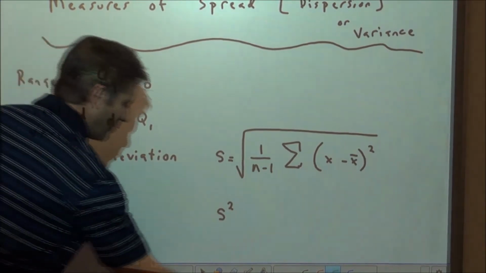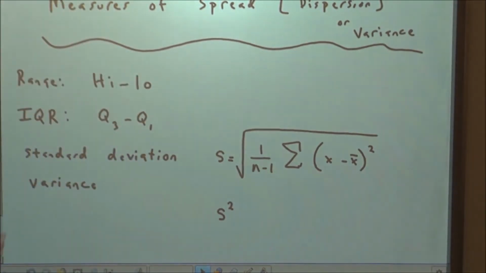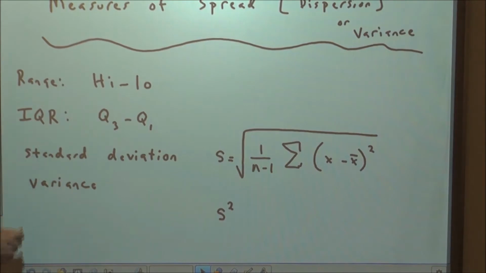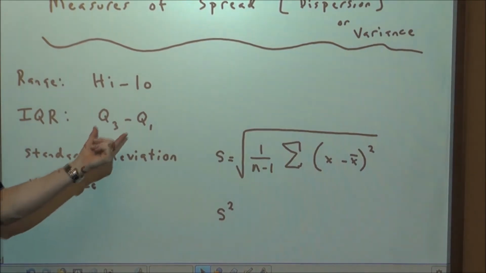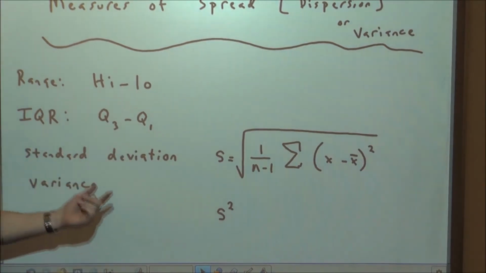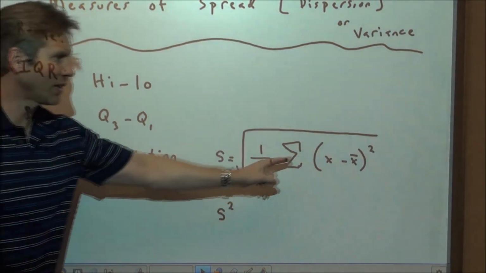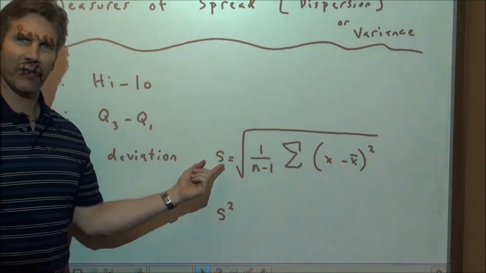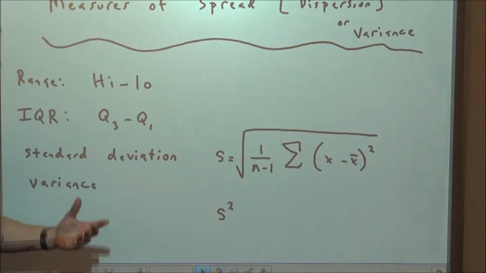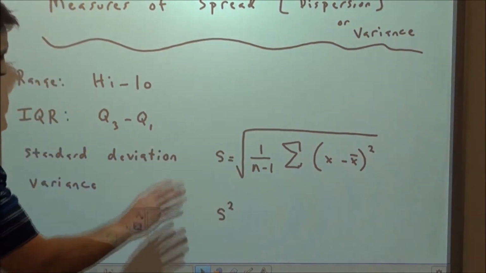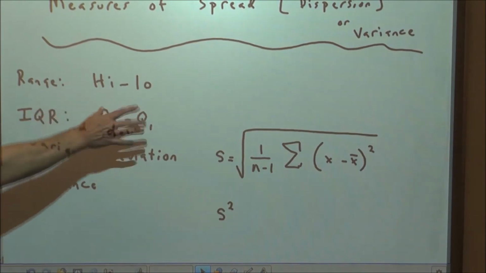Now we need the measures of spread. We have range, which is to take the high minus the low. The interquartile range, which is the difference of the third quartile and the first quartile. A new one, some of us have seen this before, others haven't, but standard deviation, and that ugly looking formula right there. And then the variance, which is simply the standard deviation squared. And to be honest, we actually find variance first and then take the square root of it, but we'll get to that later. But these are our measures of spread.